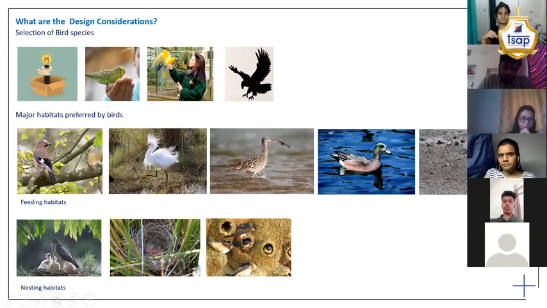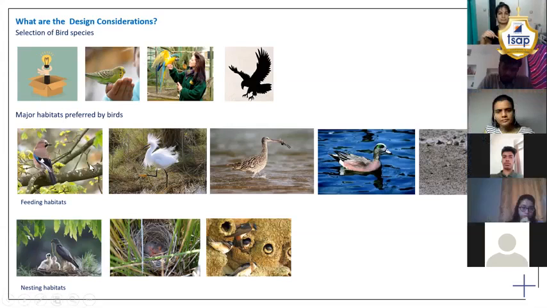So what are the main 5 kinds of habitats that birds generally occupy? There are these 5 habitats where birds inhabit: trees, grasslands, shallow waters, deep waters, and mudflats. But birds have different preferences. One habitat is for their nesting as a preference and for feeding. Okay, so these are the 2 main criteria, and the distance between their nesting habitats and their feeding habitats has to be minimal to ensure that it functions properly.